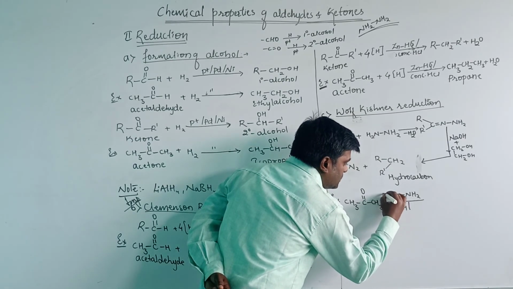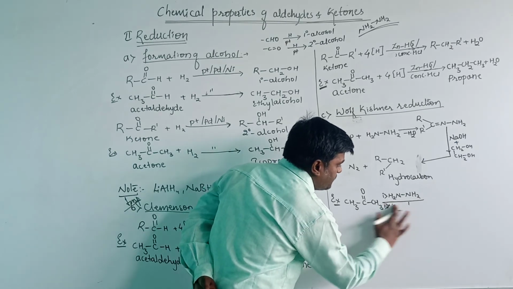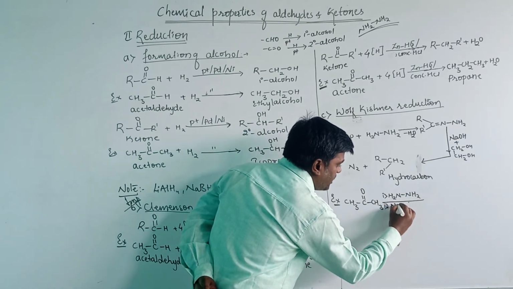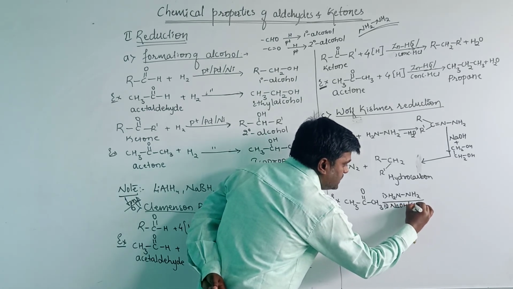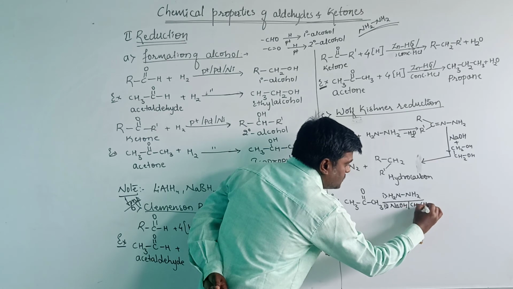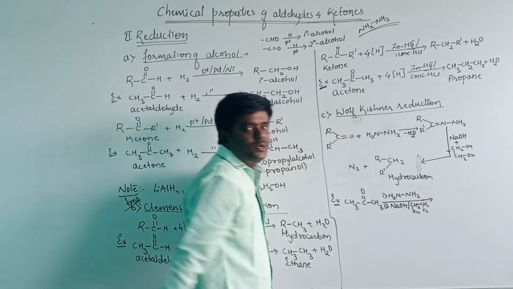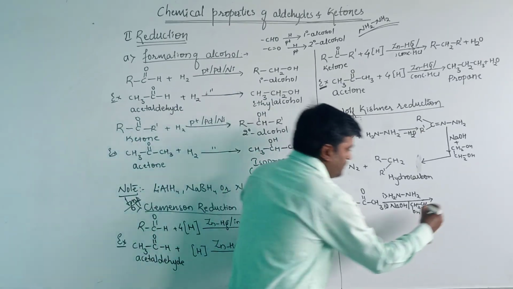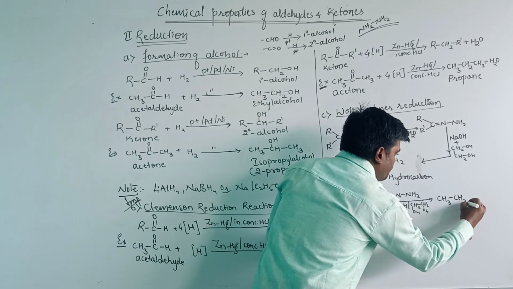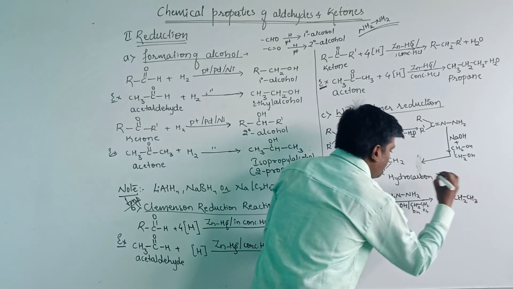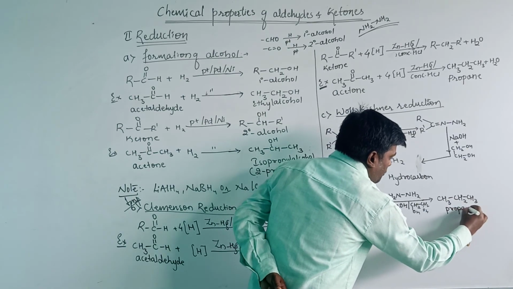In the first step it reacts with hydrazine, and in the second part it reacts with sodium hydroxide in ethylene glycol, CH2OH CH2OH, and it will give the hydrocarbon. The hydrocarbon is CH3CH2CH3, that is propane. The main product is propane.